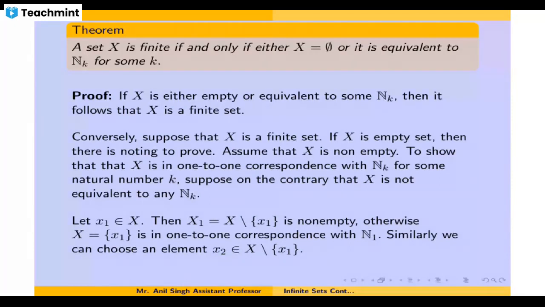And the other thing, when X is equivalent to n sub k, and in the previous example we proved that n sub k is a finite set, hence X is also a finite set, because in the previous lecture we discussed that when two sets are equivalent, then both are either finite or both are infinite. ऐसा नहीं होगा कि एक finite है दूसरा infinite है. So the direct part is very clear.